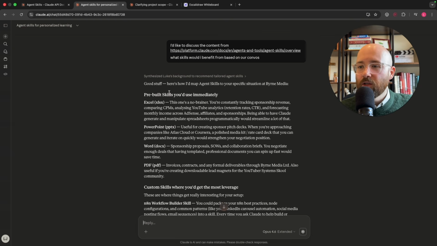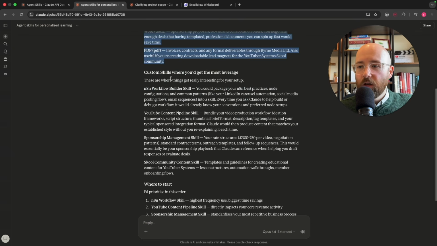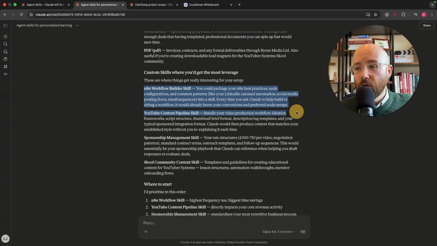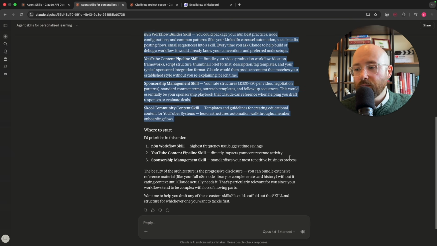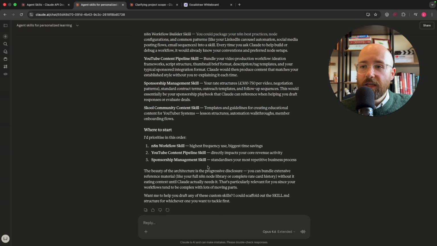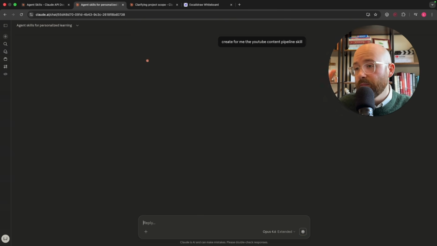Anyway, so pre-built skills you'd use immediately. They already have pre-built skills inside of Claude that it will use, as you can see here. And then custom skills where we would get the most leverage. An end-to-end workflow builder, that's cool. YouTube content pipeline, sponsorship management, skill community content skill. So there's a couple of examples. And for these, let's just do something simple. So we'll say, create for me the YouTube content pipeline skill. And then it should go now and actually create this markdown file.